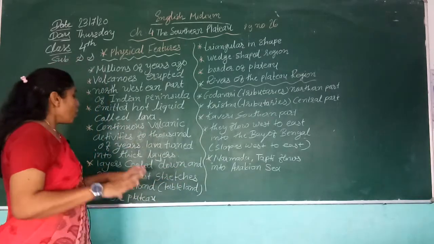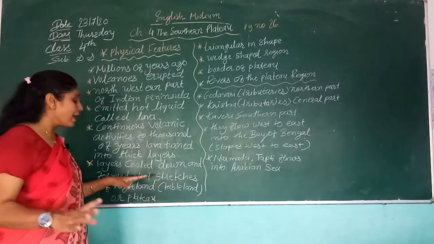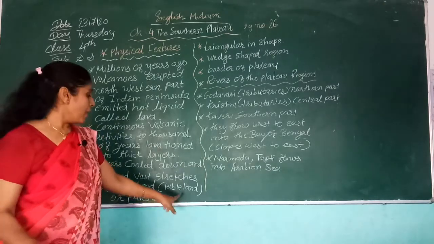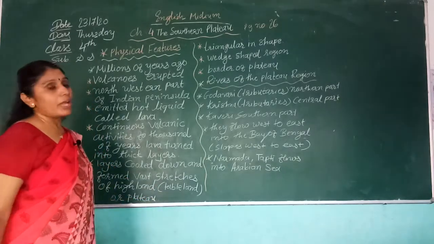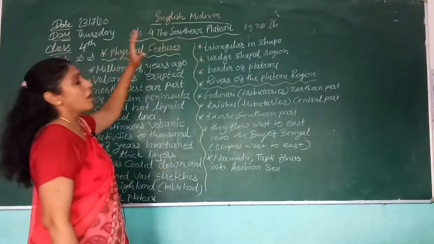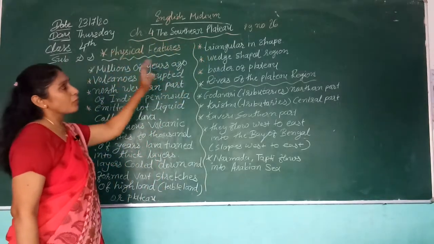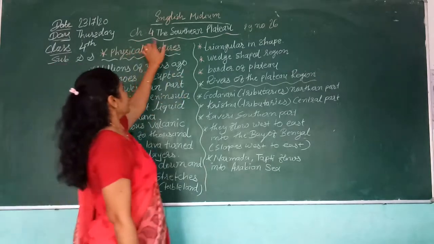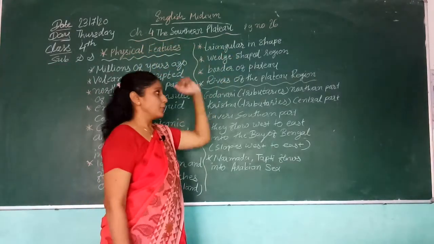And it formed vast stretches of higher land. It is called a tableland or plateau. Then we can call it the southern plateau, which lies in the southern part of our country. So it is called the southern plateau.